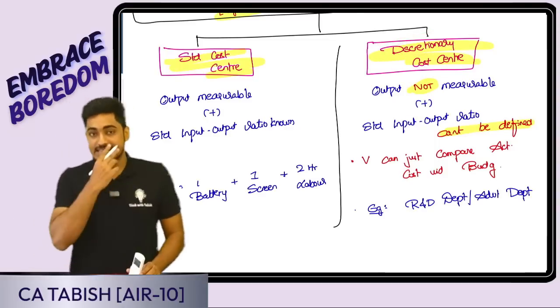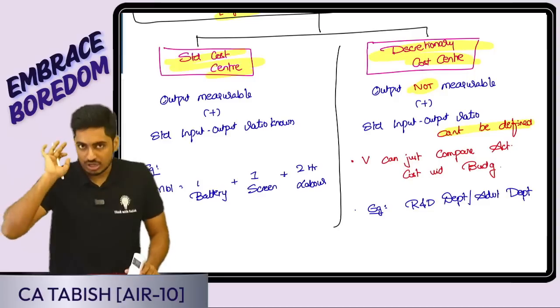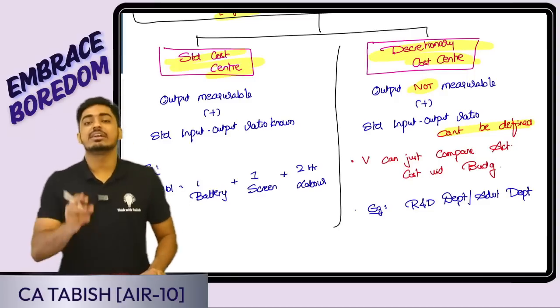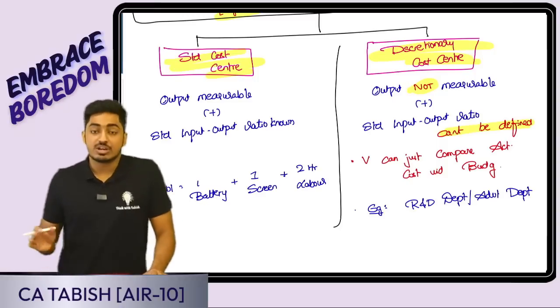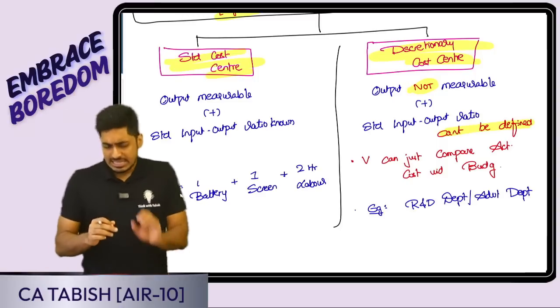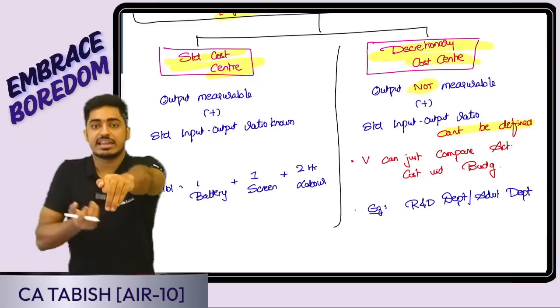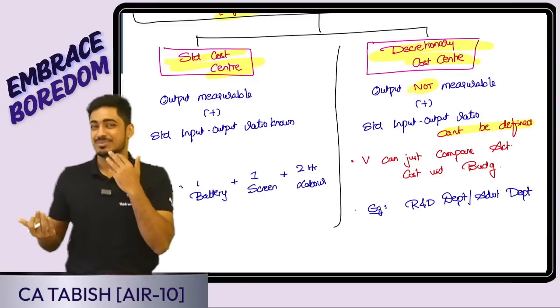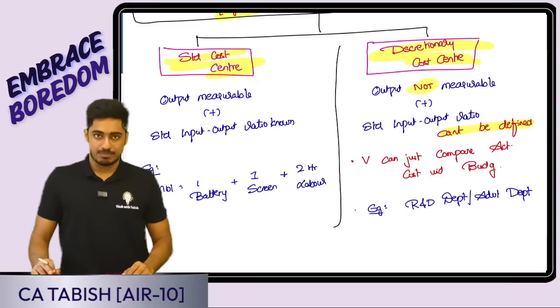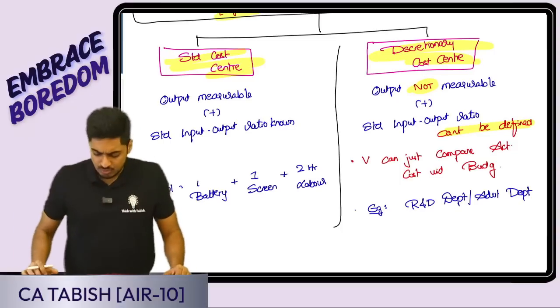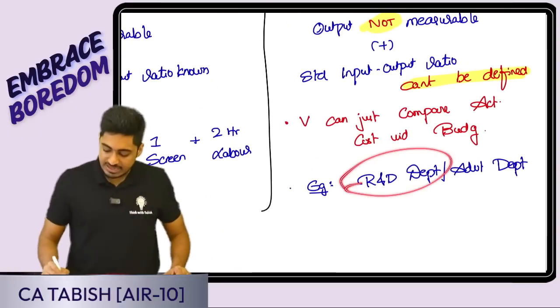Discretionary cost center: there can be other cost centers where cost is incurred, but a standard input-output ratio is not there. Say for example, advertisement. Assume I incurred 1 lakh rupees of advertisement. Can I say that because of that, I should be getting 10 lakh rupees of sale? No, not possible, boss. Or training for my employees. Because I did this much training, can I say I should be getting this much benefit? No, boss. It cannot happen. Research and development, etc.